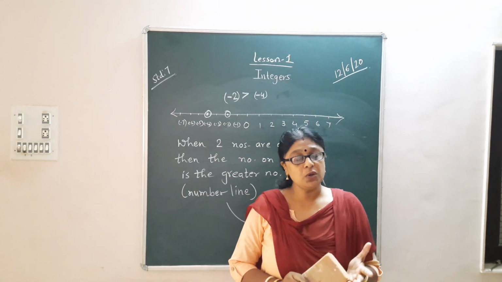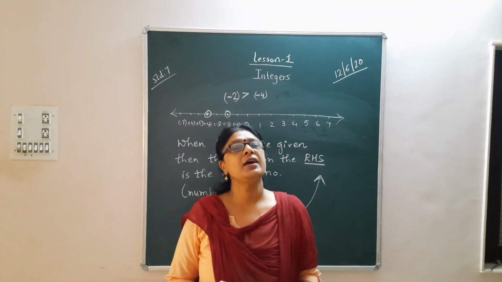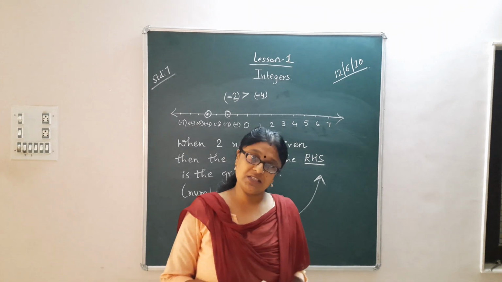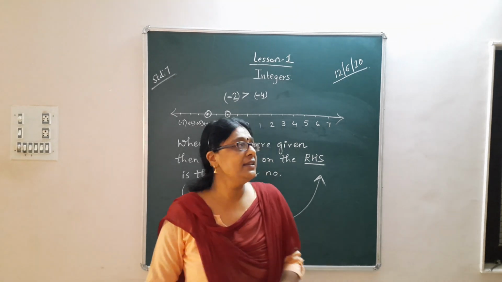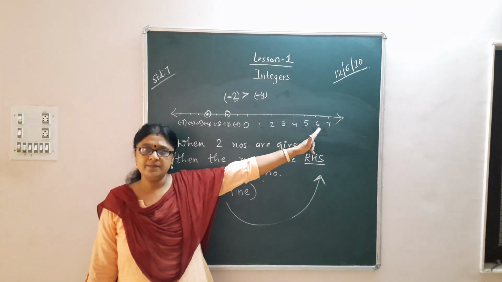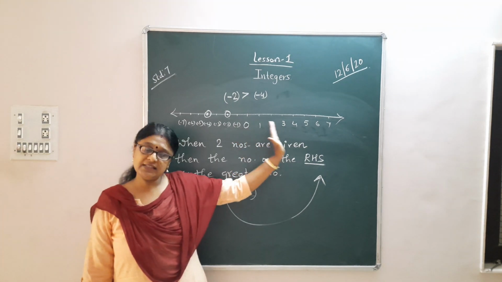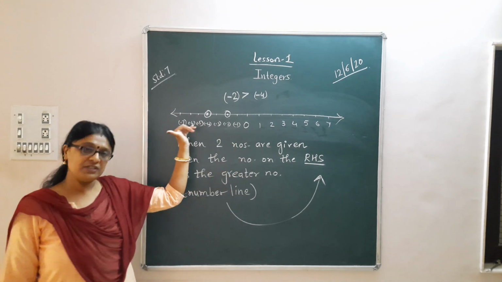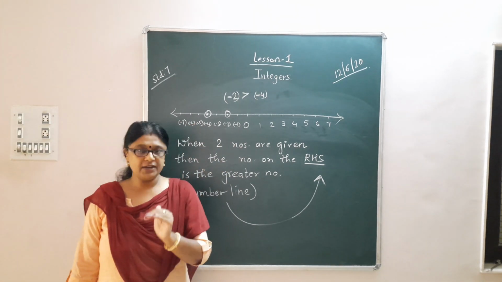So integers can be any number, whether positive, 0, or negative. Second, when you plot points on a number line, 0 is always in between, the positive points are plotted on the right hand side of 0, and the negative numbers on the left hand side of 0.